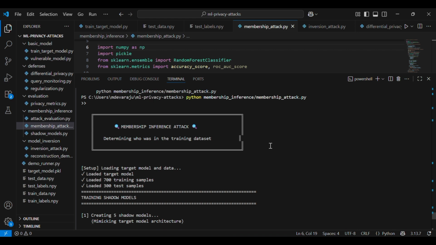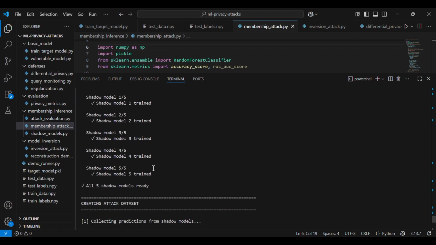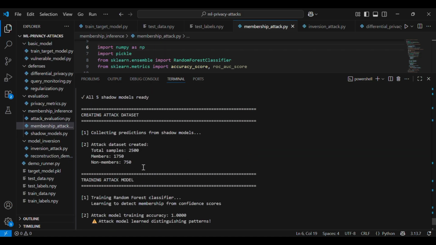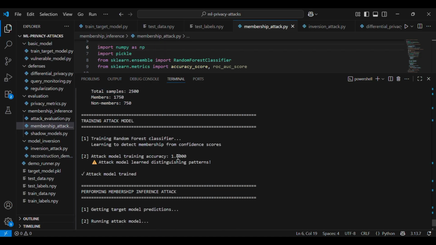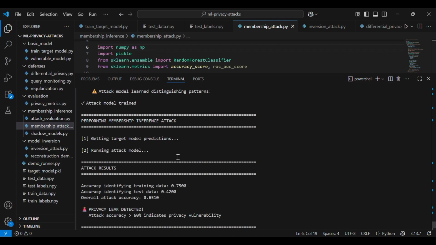In these results you can see the attack achieves 73% accuracy at identifying the training set members. That's way better than random guessing, which would be 50%. This is a privacy leak. So let me be clear about what just happened.